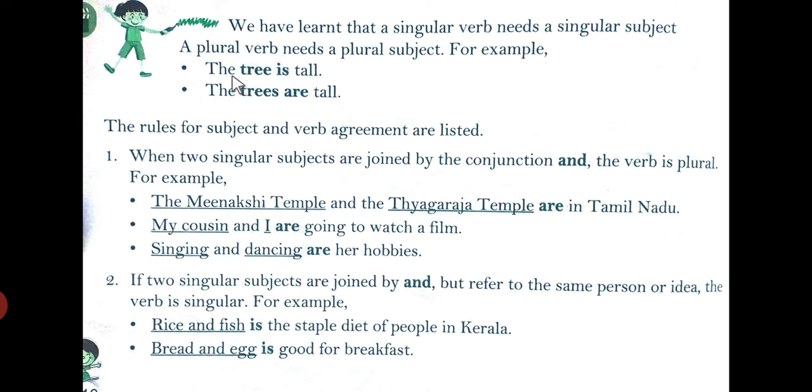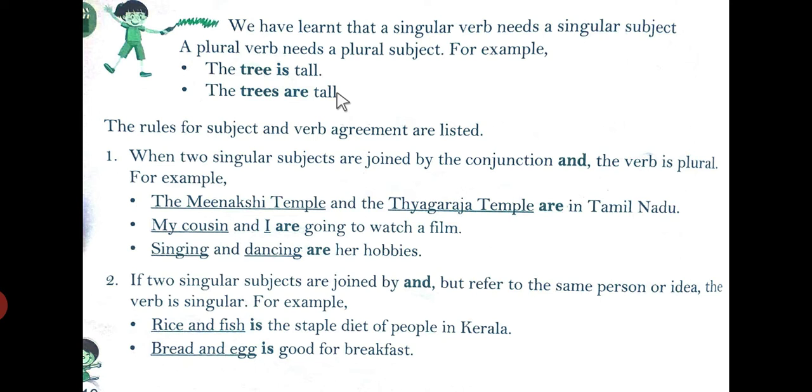For example, the tree is tall. For a singular subject, a singular verb has been used, is. And another example we will see, the trees are tall. The trees are plural. So here the plural subject needs a plural verb, that is are.